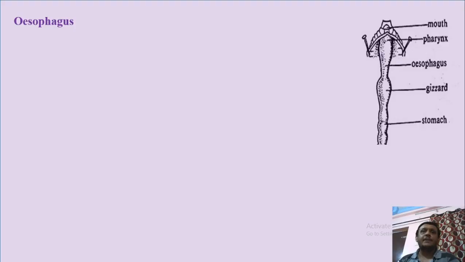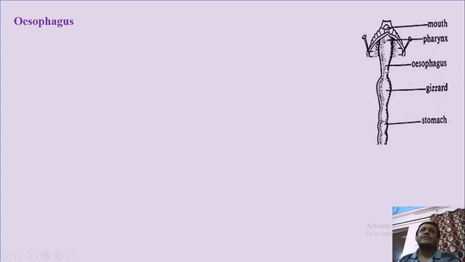So the next part in alimentary canal is esophagus. Here in this diagram we can see the esophagus. Anteriorly this is the mouth. Mouth is followed by buccal cavity, then buccal cavity leads into pharynx. This is the pear shaped pharynx, and pharynx then posteriorly continues into esophagus.